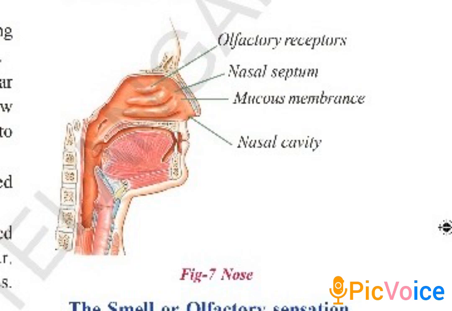There are certain receptors in the nose which carry the sense of smell to the brain. These receptors are known as olfactory receptors. Generally, the odor, which is known as the smell, is identified by the chemical molecules present in the smell.